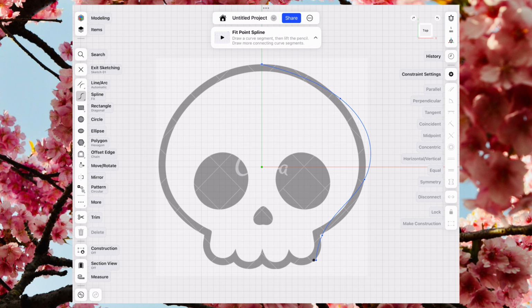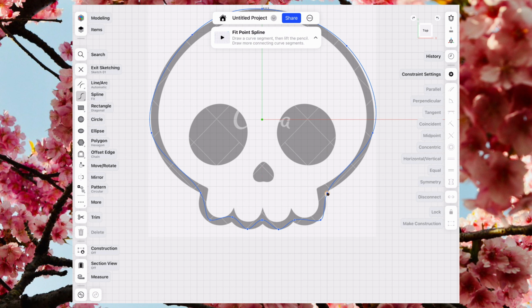I usually begin by tracing a rough outline first. Don't worry about making it perfect at this stage. The goal is simply to get the general shape in place so we can refine it afterward. Once you've got that rough shape, start paying closer attention to the details, especially areas where we need sharper features, like the teeth in this design.